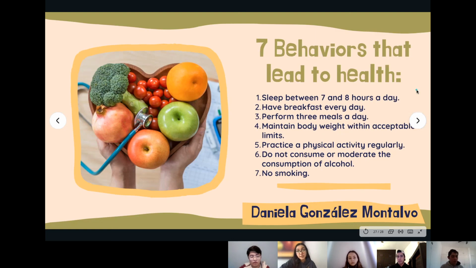Now we have seven behaviors that lead to health. The first one is to sleep between 7 and 8 hours a day. The second one is to have breakfast every day. The third one is to have 3 meals a day. Fourth, maintain body weight within acceptable limits. The fifth one, practice physical activity regularly. The sixth one, do not consume or moderate the consumption of alcohol. And finally, the seventh one is not smoking.